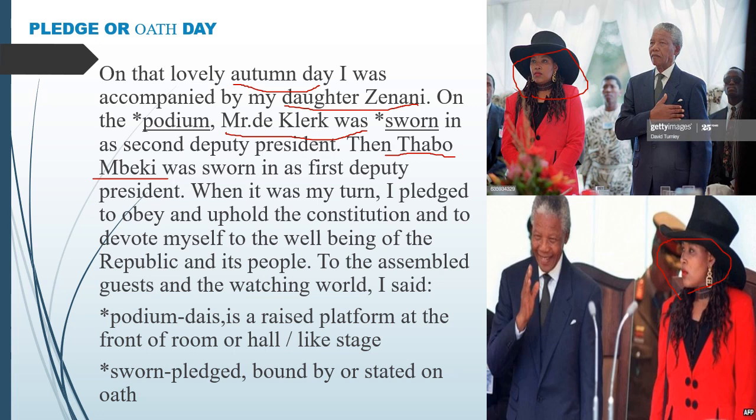After that, he started his inaugural speech in front of the people who are watching that program. In this passage, podium means dais, a raised platform at the front of a room or hall, and sworn means pledged or an oath.